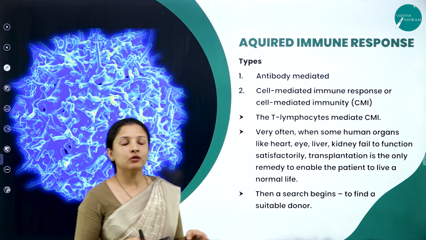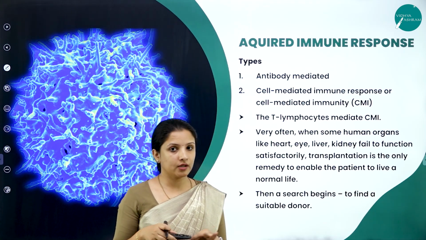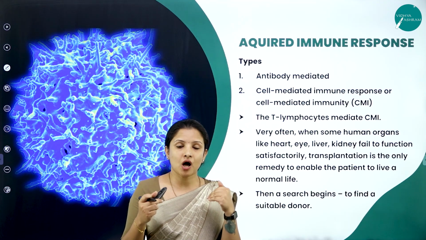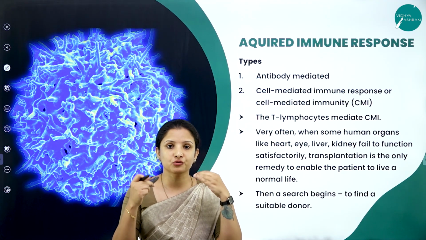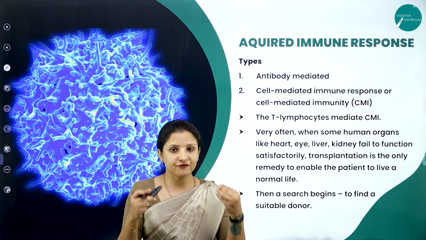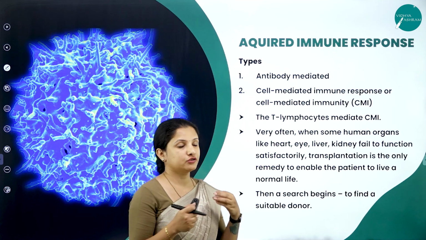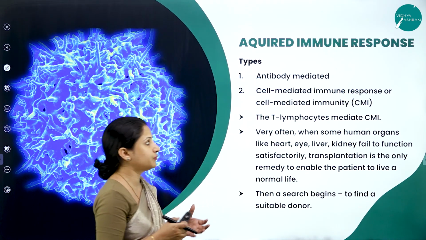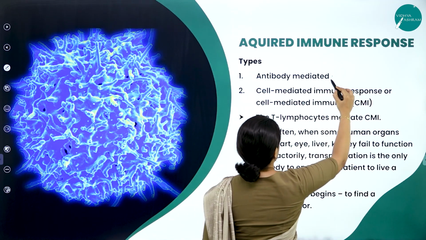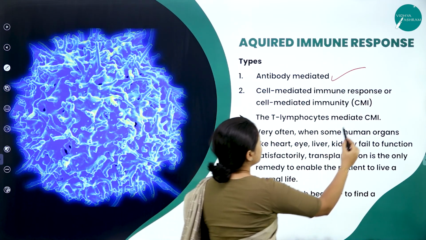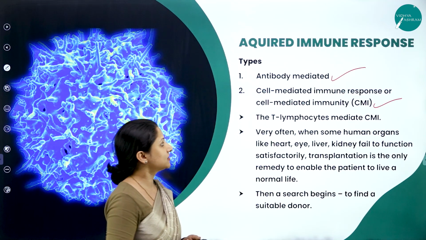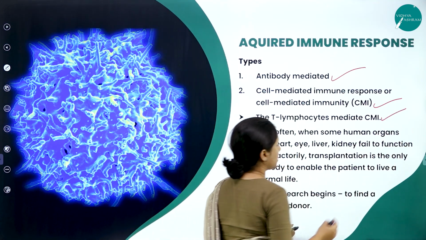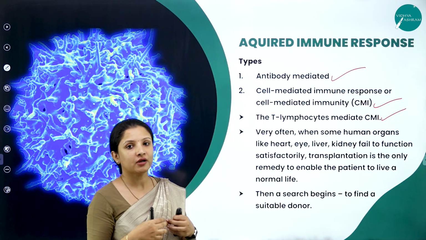So we learnt about innate immunity, we learnt about acquired immunity. So how do these acquired immune cells or the lymphocytes respond? There are different types of acquired immune responses. One is antibody mediated. The other one is cell mediated immune response or cell mediated immunity. The other one is T lymphocyte mediated. So all these are examples for acquired immunity.